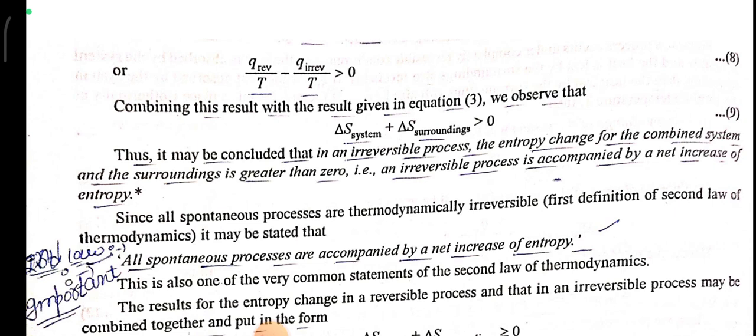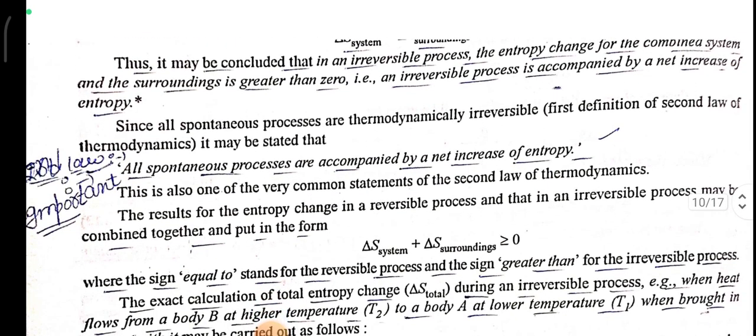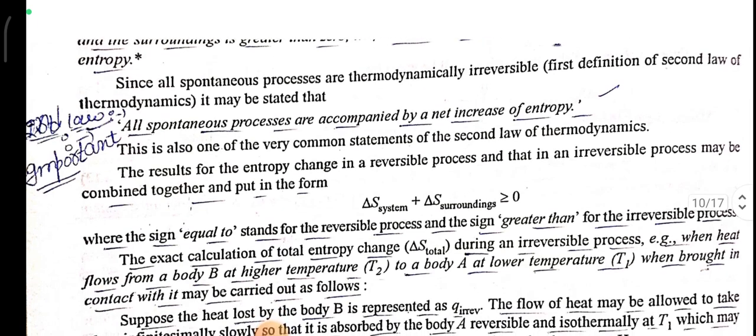Thus, it may be concluded that in an irreversible process, the entropy change for the combined system and the surroundings is greater than 0, and an irreversible process is accompanied by a net increase of entropy. Since all spontaneous processes are thermodynamically irreversible, it may be stated that all spontaneous processes are accompanied by a net increase of entropy.